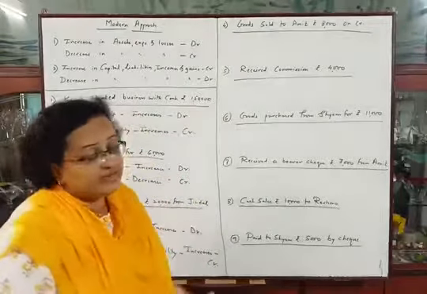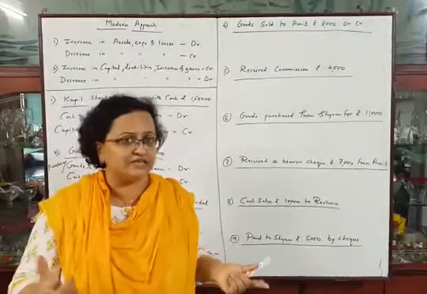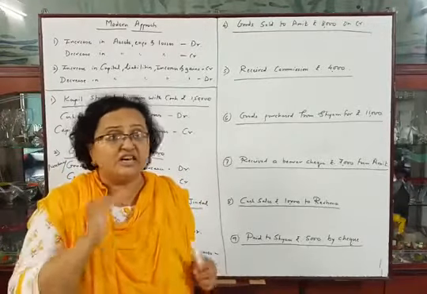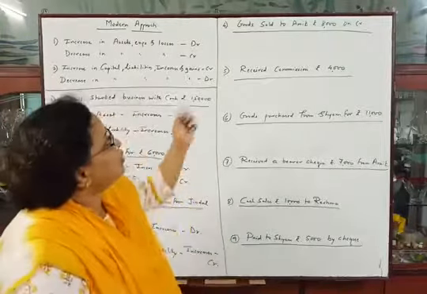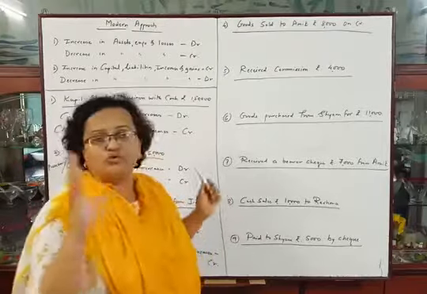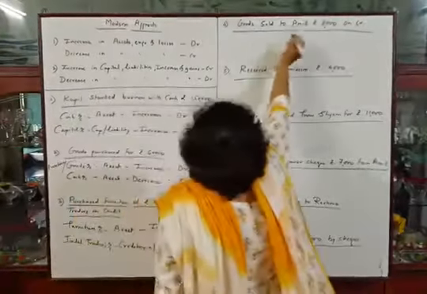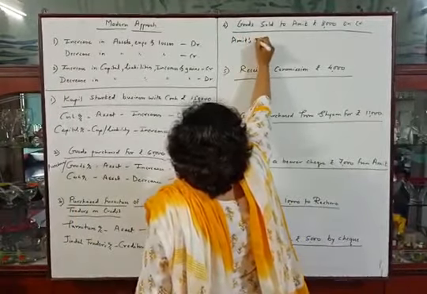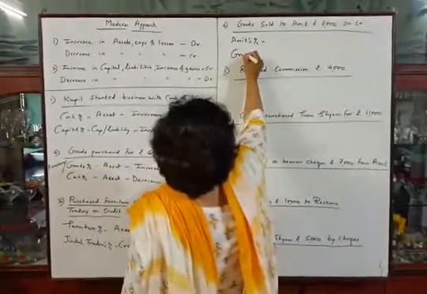From tomorrow onwards, we will use purchases account and sales account for goods account. But for initial understanding, I am using goods account here. Now goods sold to Amit rupees 8,000 on credit. Again, this is a credit transaction. So first account should be Amit's account, as we are selling goods to Amit, and second account will be goods account.